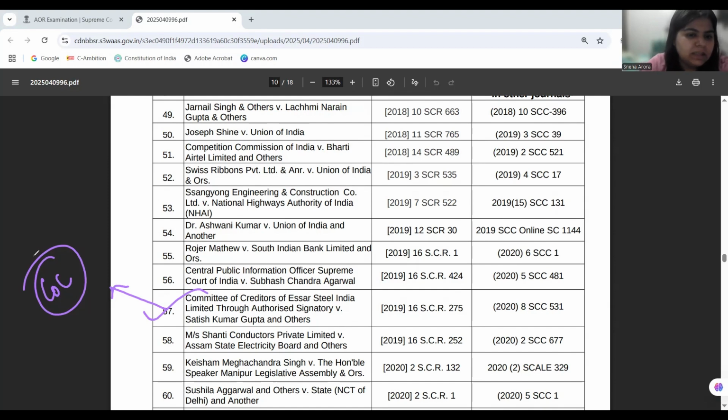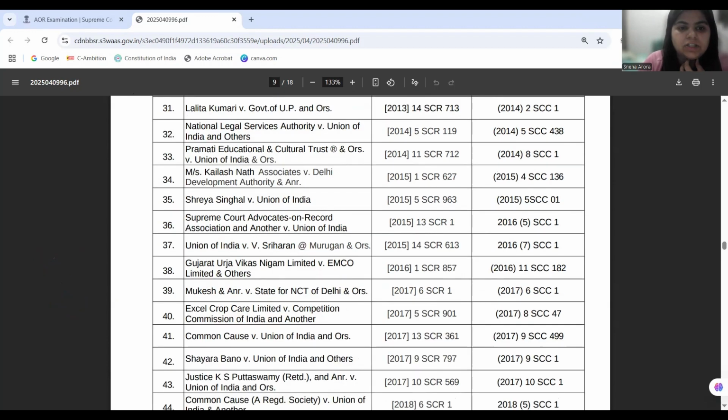This is what is being held in case number 57, Committee of Creditors of SR Steel India Limited versus Satish Kumar Gupta and others. Now we move to other cases. Now we are going to the cases on the Contract Act. So in the contract law, we have 2 cases herein. One is the Kailashnath case.